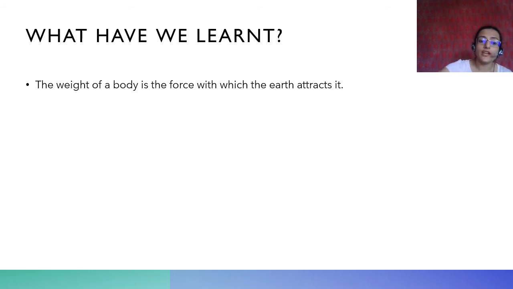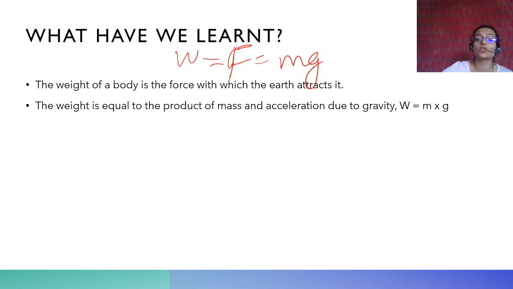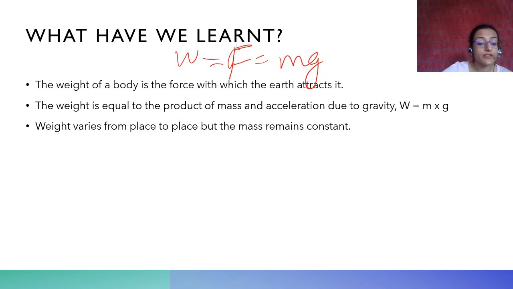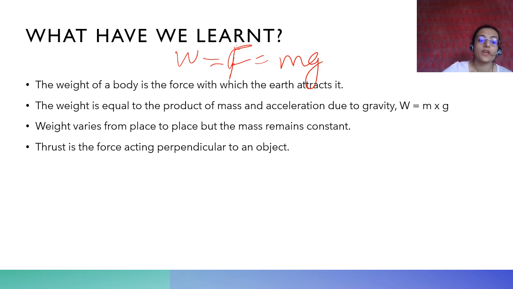Right? The weight of a body is the force with which the earth acts on it, which is equal to F. Weight is equal to F is equal to mg. है ना? ठीक है? Weight is equal to the product of mass and acceleration due to gravity. Weight varies from place to place, but mass remains constant. Okay? Thrust is the force acting perpendicular to an object.